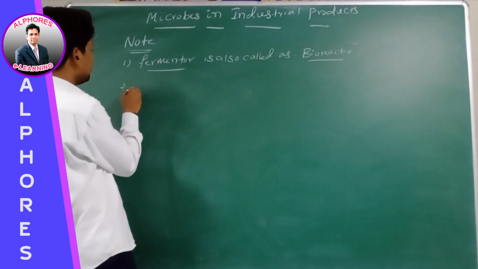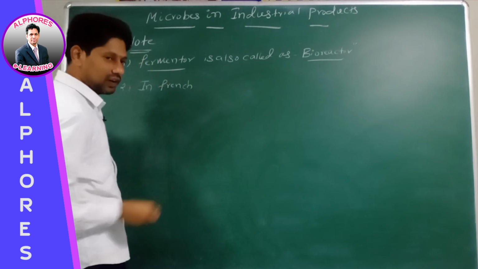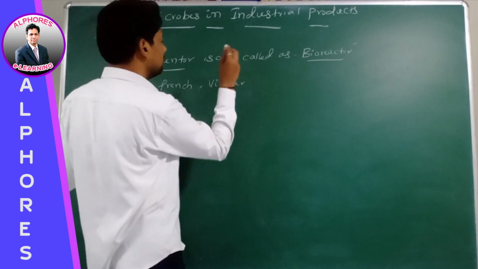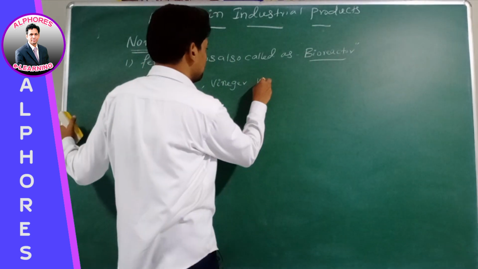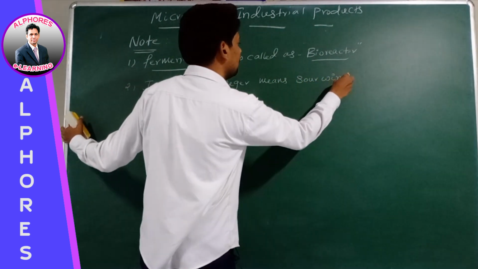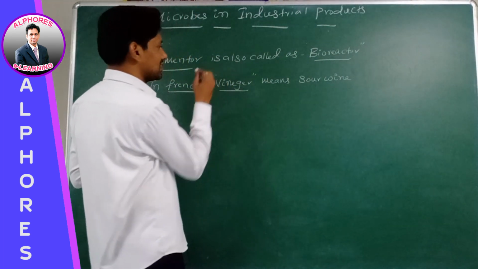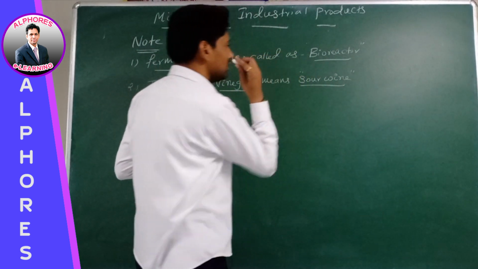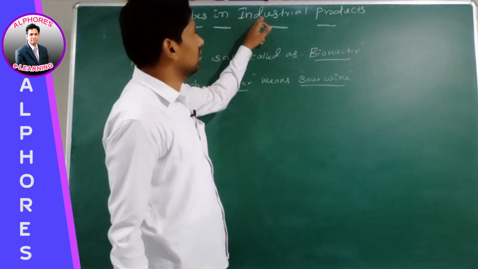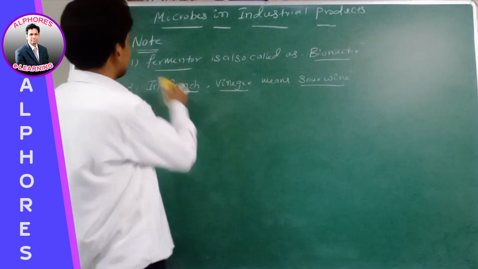Number 2, in French, vinegar. In French, vinegar means sour wine. In which language? French. Vinegar stands for what, sir? Sour wine. Is it okay? Right? With this, we completed microbes in industrial products. Now go for number 3.